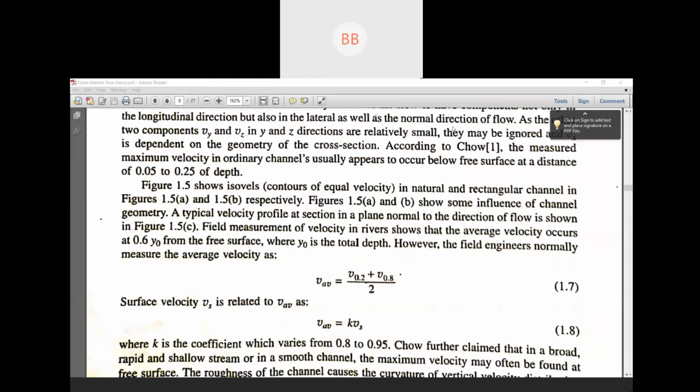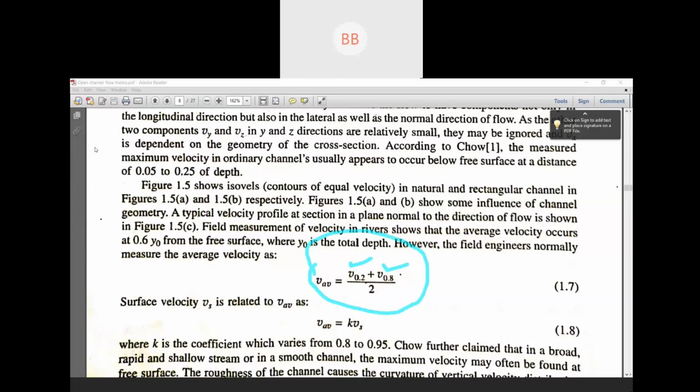So this is the equation. We need to find out the velocity at two points, that is 0.8 and 0.2, and we can take the average one.